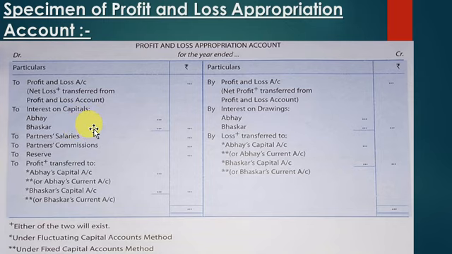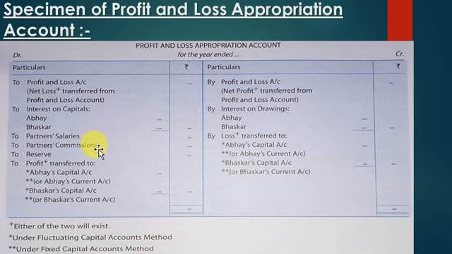So whatever interest on capital is allowed to the partners by the firm will be individually shown in front of the name. If you can see Abhay, the amount of Abhay's interest will be written here. Then Bhaskar, his interest will be written. We'll draw a line and then write the total interest of both the partners outside. Same will go for the remuneration like salaries. I have not mentioned again the name of the partners. If the partner's salary is given to both partners, you will do the same. Salary may be given only to one partner.